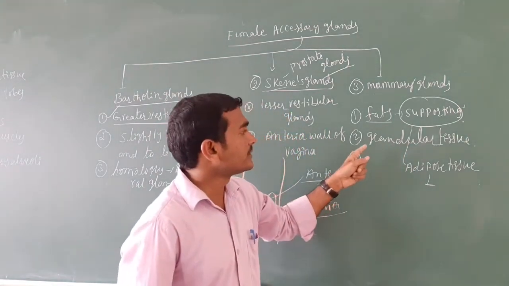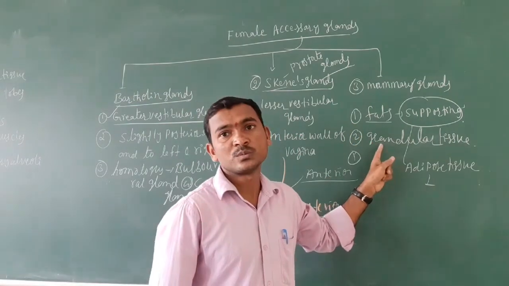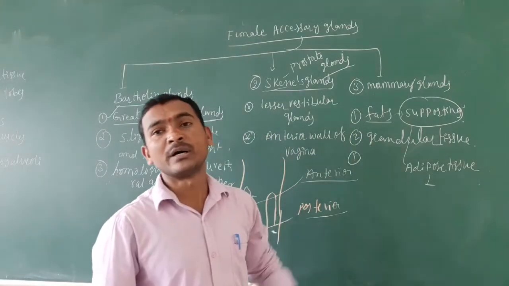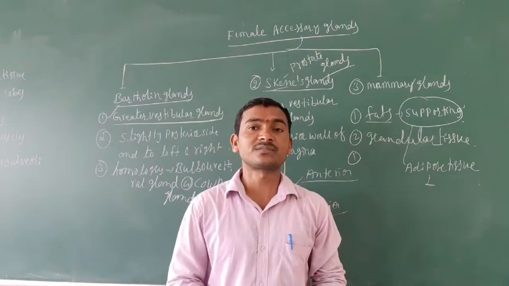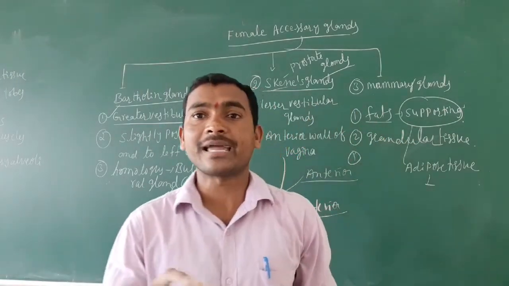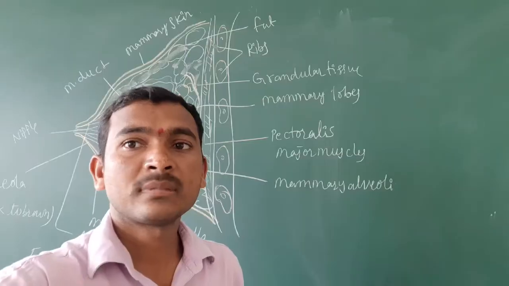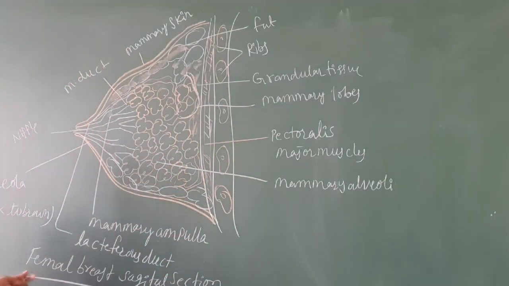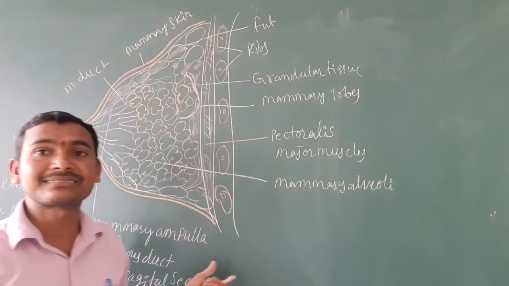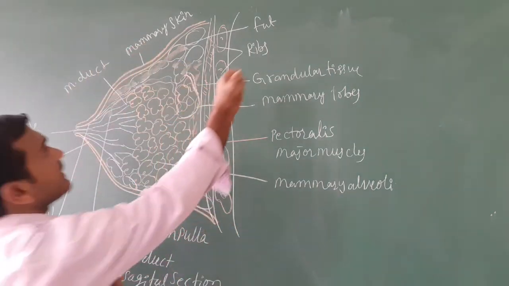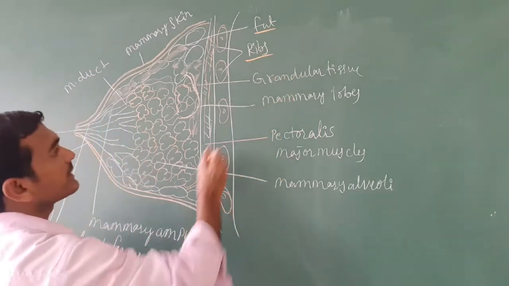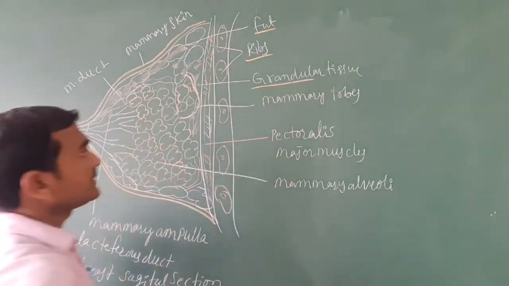Now here the glandular tissue plays a very important role in the mammary gland. We will discuss it with the help of the diagram. This is the diagram of the female breast, a sagittal section of the female breast. Here the fat is there, and the glandular tissue.